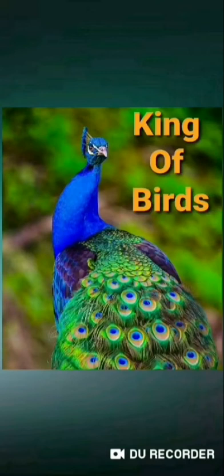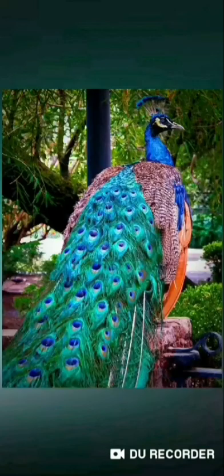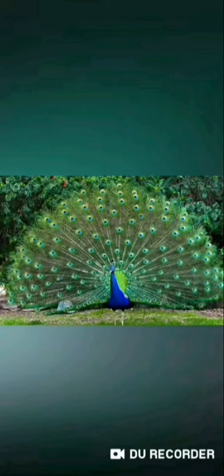Next picture is of a peacock. This bird is colorful and beautiful. Peacock is considered the king of birds. It is very shy in nature. They have a crest and crown on their head. Their colorful feathers are very attractive. It looks beautiful when it dances merrily in the rain. So I think you got the hint that peacock is our national bird. So put tick on the option B.